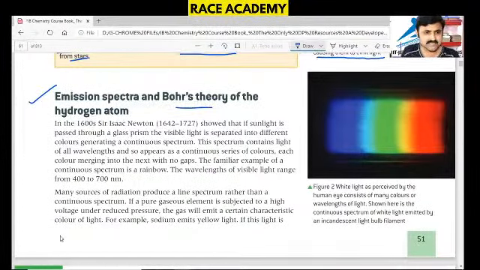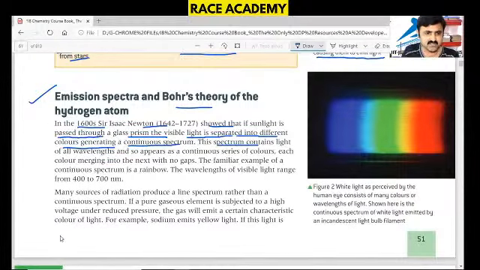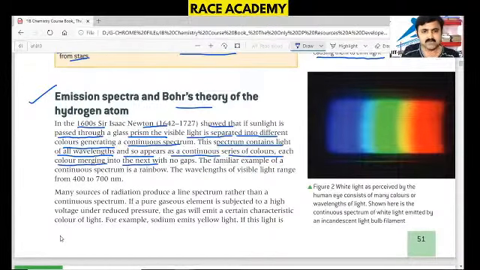In the 1600s, Sir Isaac Newton showed that if sunlight is passed through a glass prism, the visible light is separated into different colors, generating a continuous spectrum. This spectrum contains light of all wavelengths, so it appears as a continuous series of colors, each color merging into the next with no gaps. That's why it's called a continuous spectrum. A familiar example of a continuous spectrum is the rainbow.